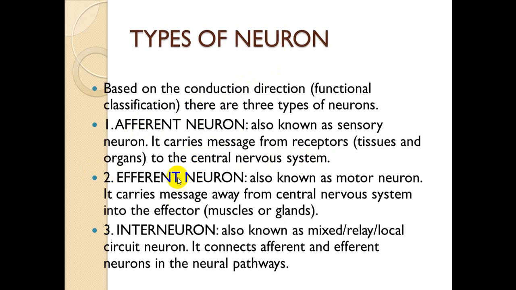The second type is efferent neuron. Efferent neuron is also known as motor neuron, and it carries message away from central nervous system to the effector. effector में दो चीज़ें आती हैं, muscles और glands. So it will carry message away from central nervous system.